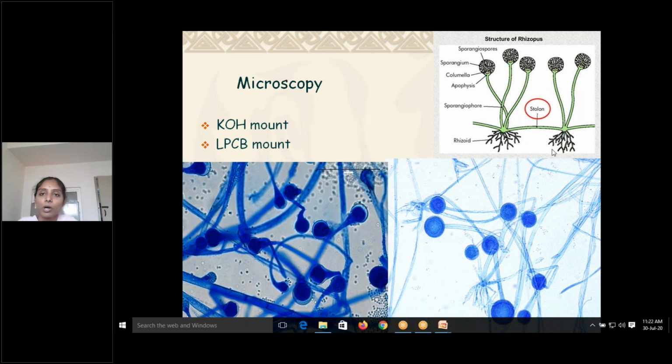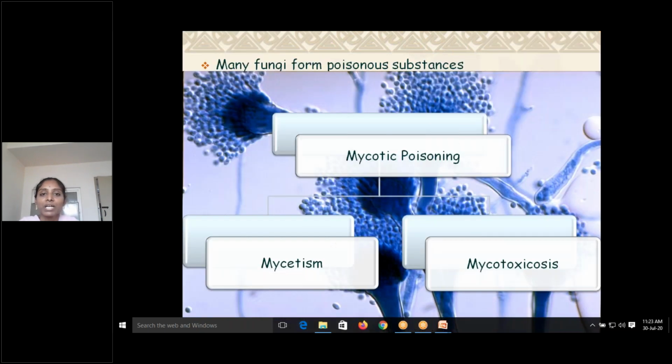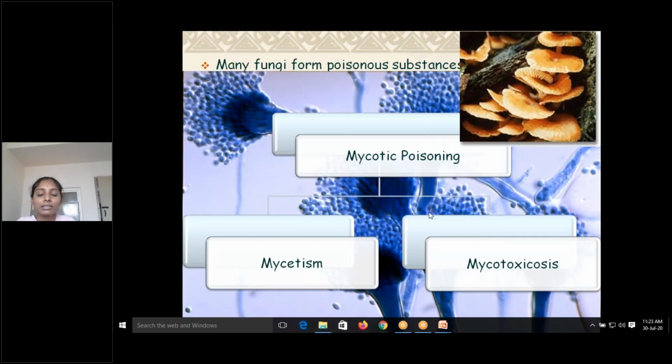So this is the proper picture of zygomycosis. So culture on Sabouraud's dextrose agar, you can see directly how it has grown onto the food material. See the food material, how it is infected. So these are some of the fungal infections which I have discussed.